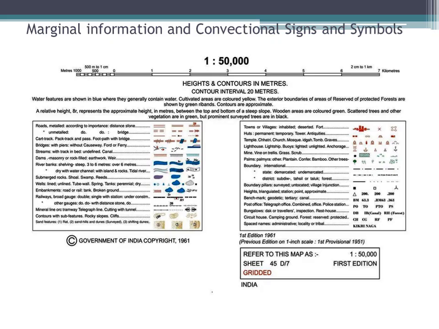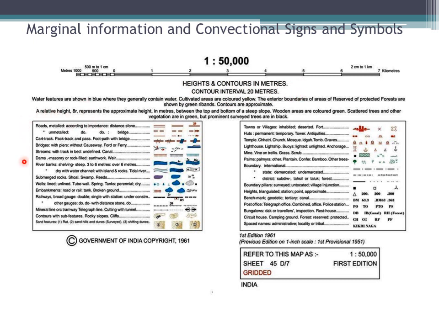Second aspect is conventional signs and symbols. Whatever marginal information you will find along the map, I don't have a full map, which is not permitted for reproduction, but this extract I have taken from the topographical map. So what information is given? First of all, you will get the scale 1:50,000, that is the RF. Graphical scale is drawn, and then it is written height and contours all in meters. Contour interval is 20 meters.